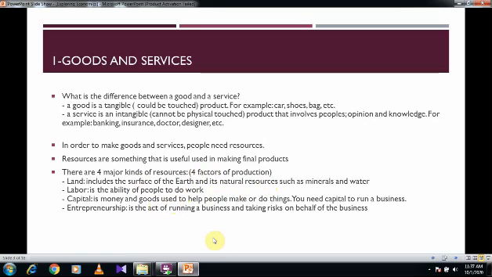You might not have the wits, the courage, the ability to take decisions quickly and wisely and risks. This is called entrepreneurship, and we need all these 4 to produce any good or service. And they are known as the 4 factors of production.